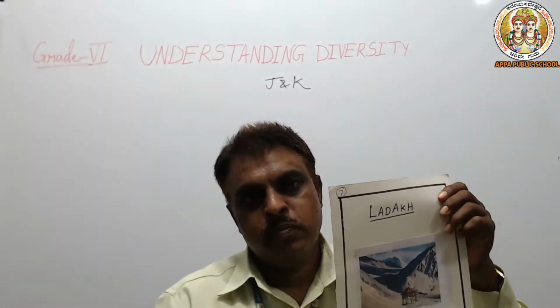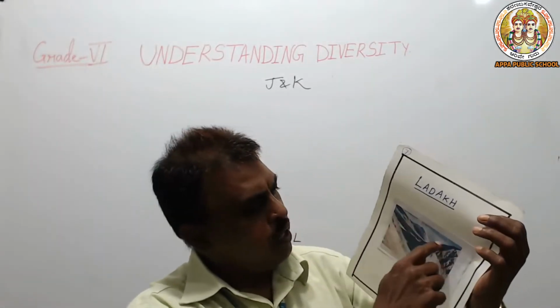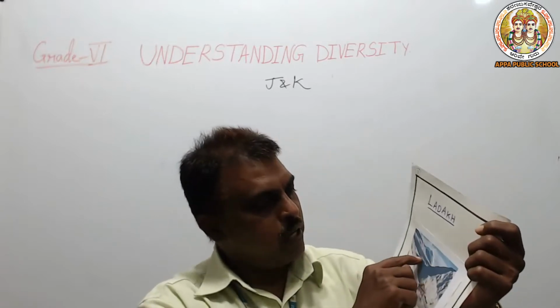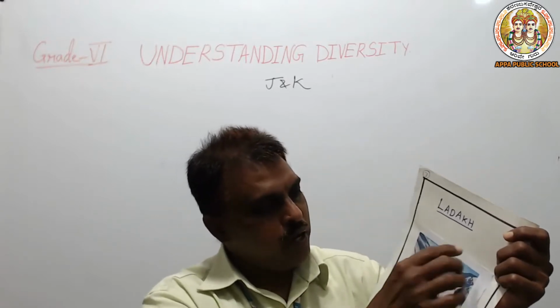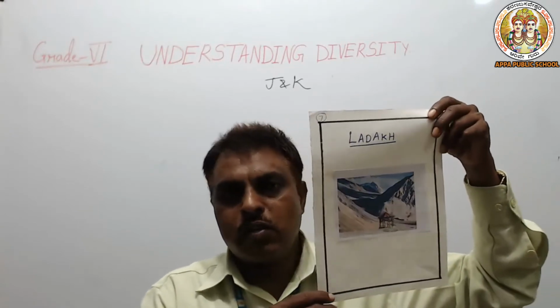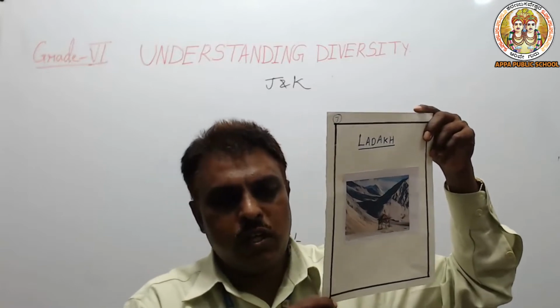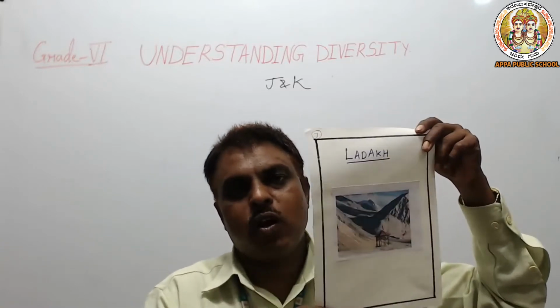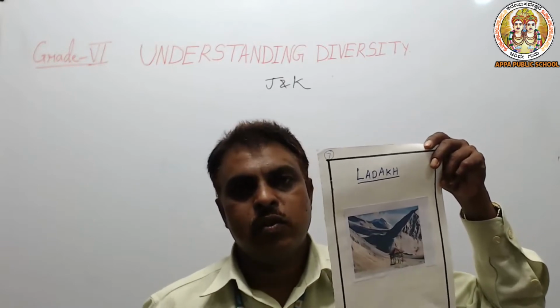So you can see where the desert is, and there you can see the snow, but the desert you cannot see. If you go somewhere behind, you can see the desert area. Ladakh is like a desert.